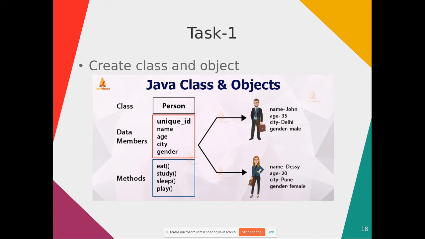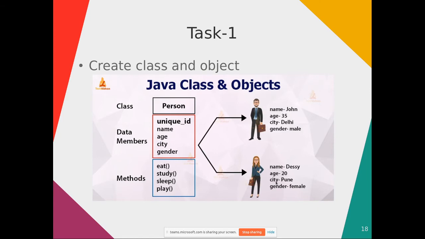That is for John, this object. Now for another object, Daisy, you can create a name, age, city and gender. This object can also invoke or apply the eat, study, sleep, and play methods.